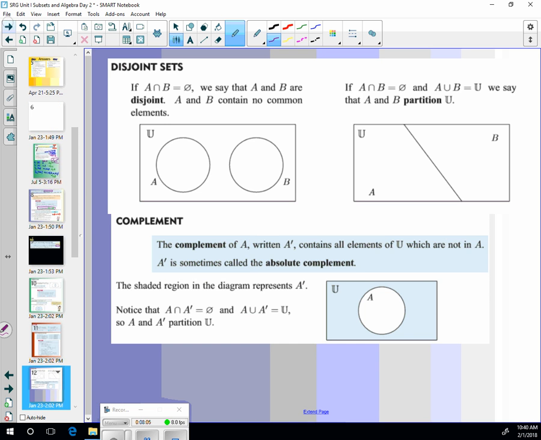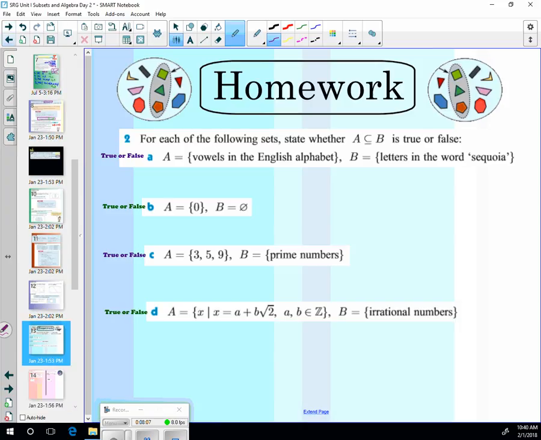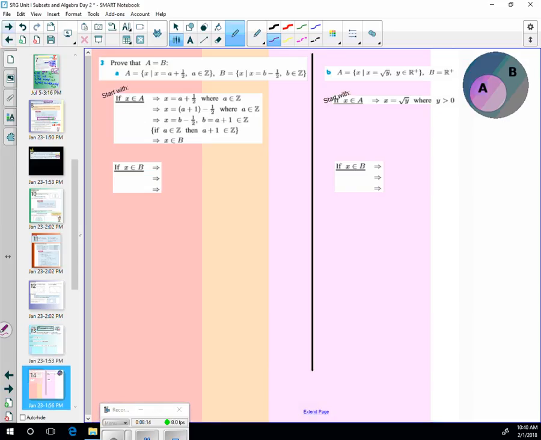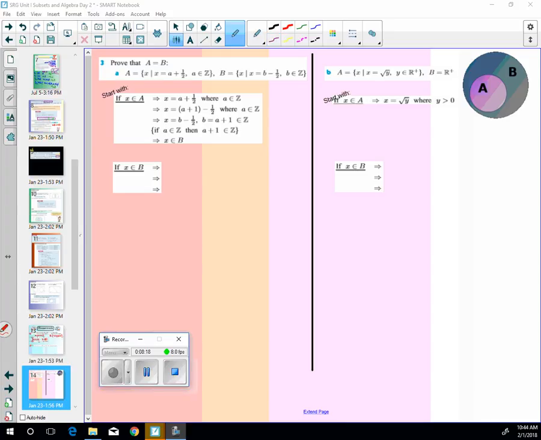All right, go to the homework, please, and give a try 2 A, B, C, D, and 3 A and B. For 3A, it says prove that A is equal to B. And so I showed you if X is an element of A, X is equal to A plus 1/2, where A is an element of Z. All I did is I took this part, I just started out with that.